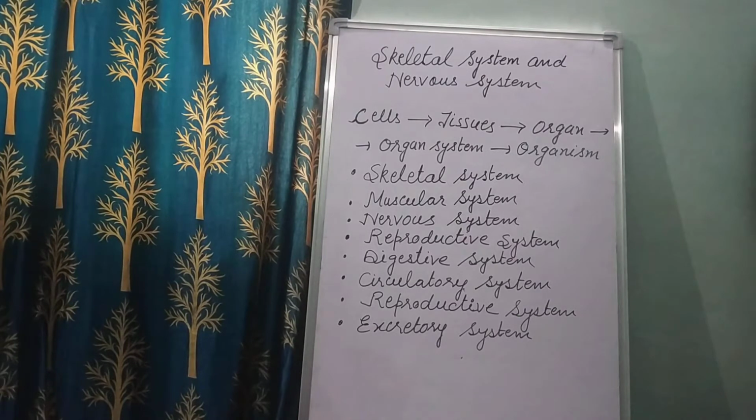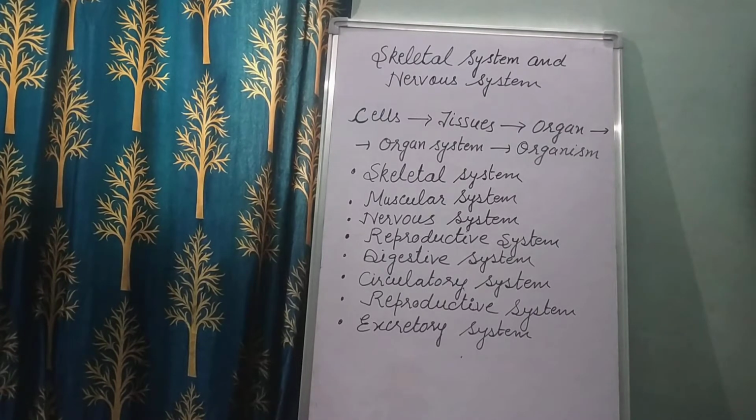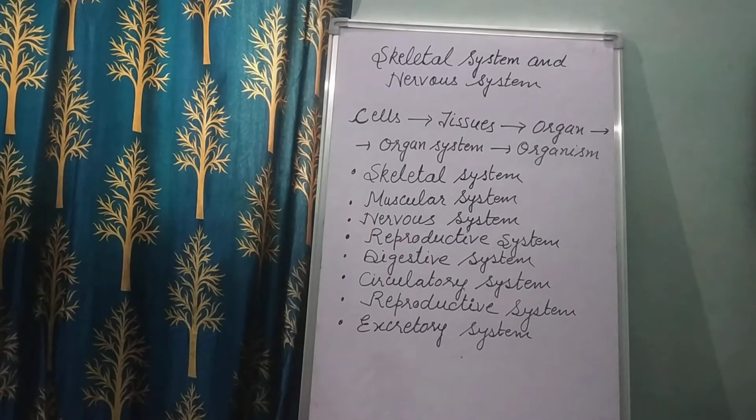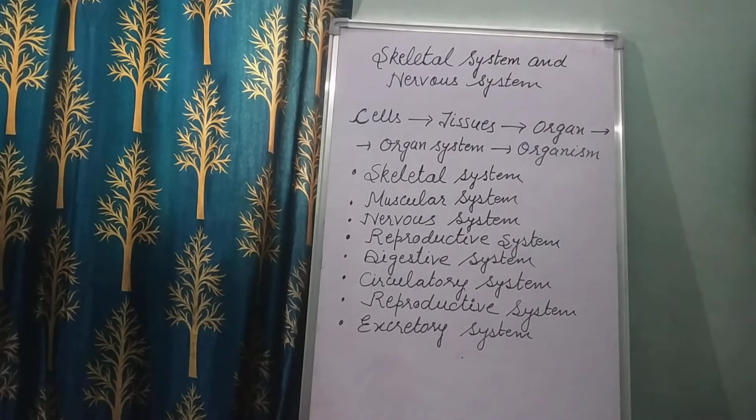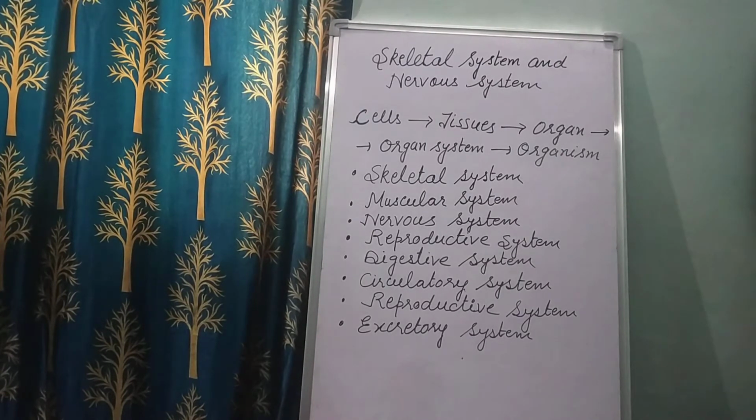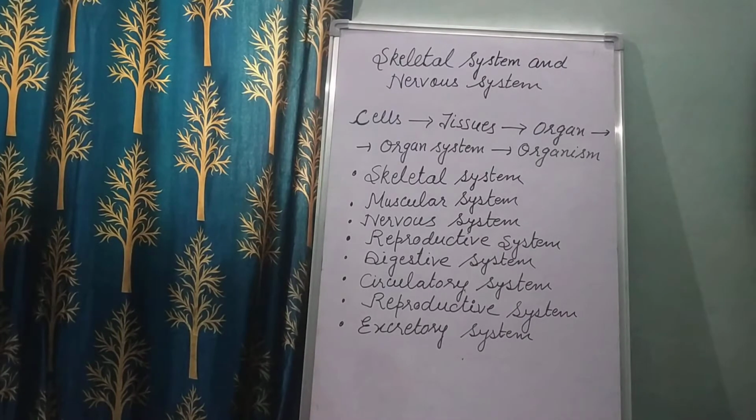Now the next one is the circulatory system. Children, the circulatory system consists of the heart, blood and the blood vessels. The heart is located in the chest and many thin tubes come out of the heart, and these are called blood vessels. When the heart pumps the blood into these blood vessels, they carry the blood to all parts of the body, right? There are also some blood vessels that carry blood to the heart. So the circulatory system consists of the heart, blood, and the blood vessels, right?